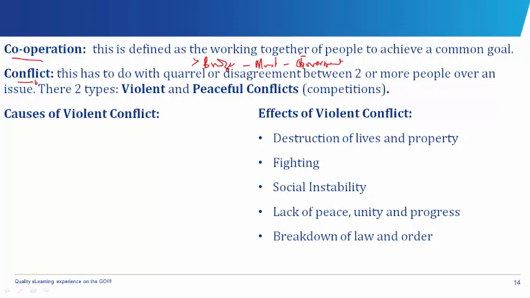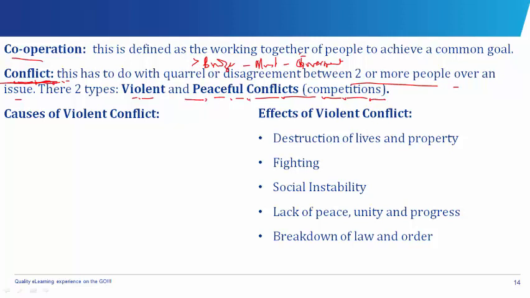Then also, for the fact that we live together, there are bound to be misunderstandings in our interaction. Let's say someone forgets his farm and mistakenly farms on another person's land. The person might think that this person is stealing his crops. So conflicts are bound to arise. This has to do with quarrel or disagreements between two or more people over an issue. And conflict could be of two types. We have violent conflict and peaceful conflicts, otherwise called competitions.